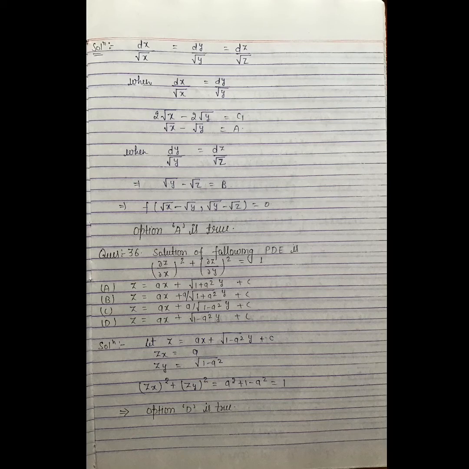Now take the last two pairs, which is dy/√y = dz/√z. Then our solution is √y - √z = b.